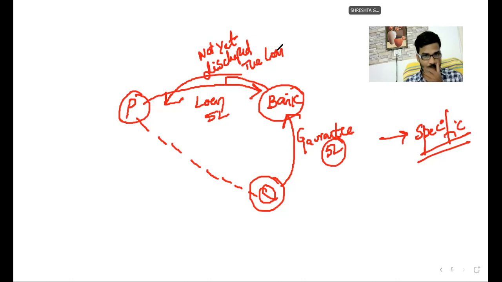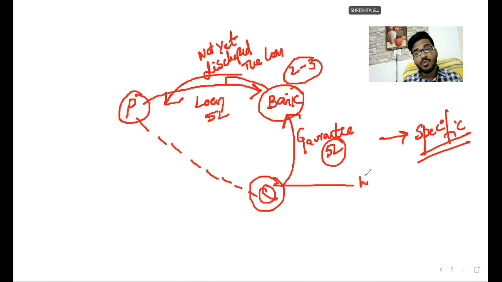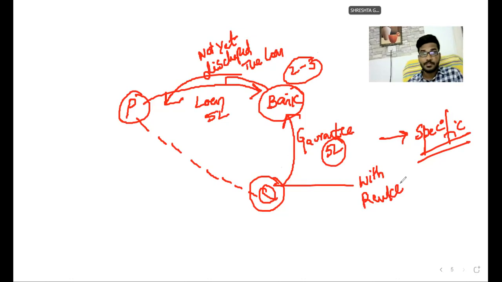Meanwhile, before disbursement of the loan, what happened? Q wanted to withdraw, Q wanted to revoke the guarantee. Is revocation of the guarantee permissible or not permissible? This is my question. Tell me, sir. Permissible or not permissible? So you gave a specific guarantee.